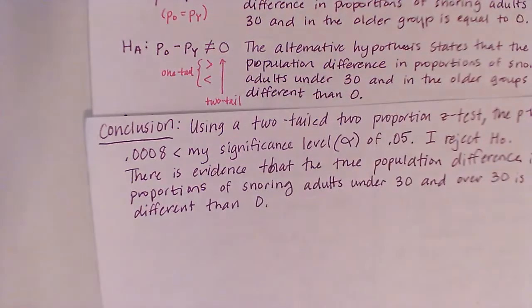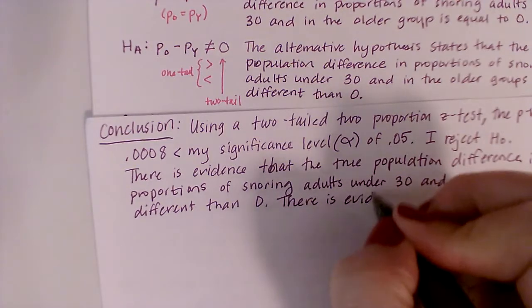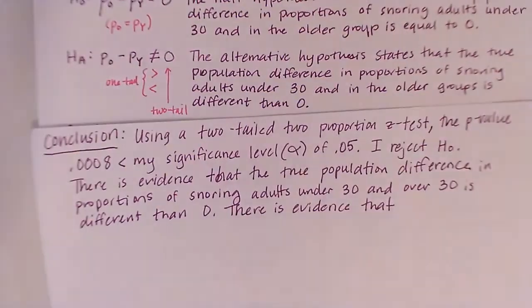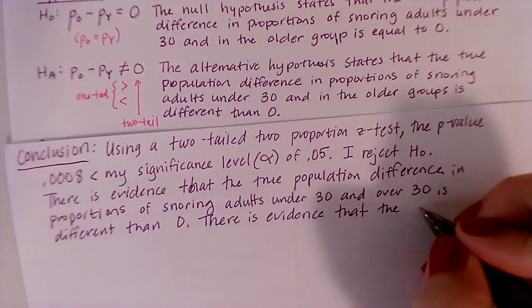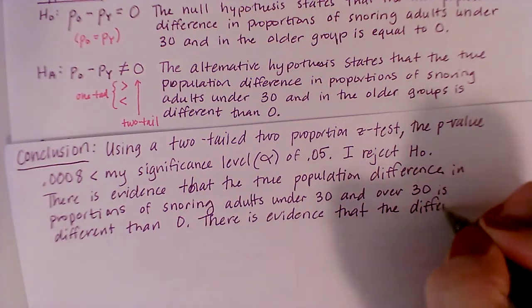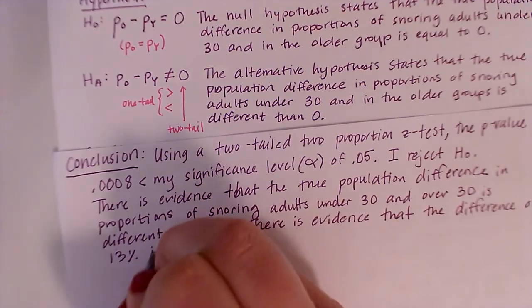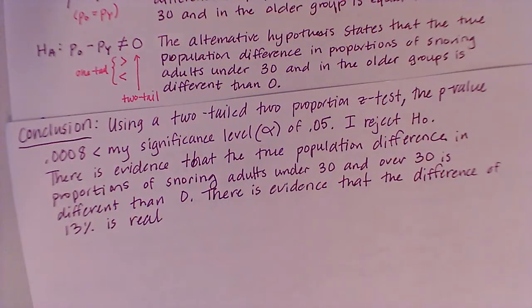So I could say there is evidence that, and let's just go back to it, the difference of 13% is real, okay?